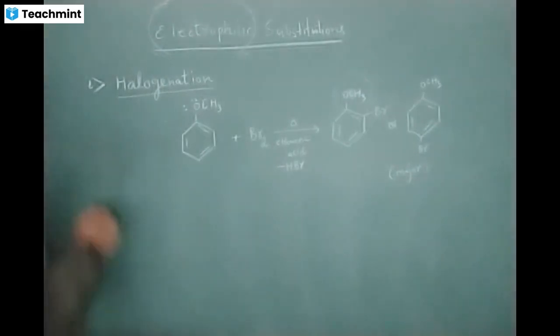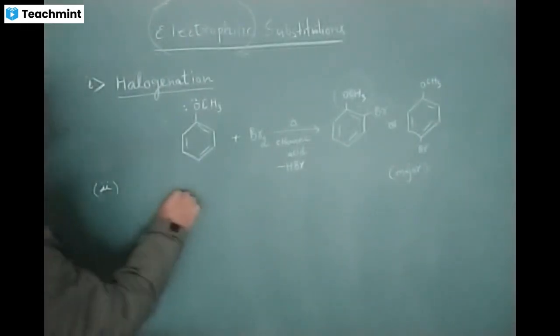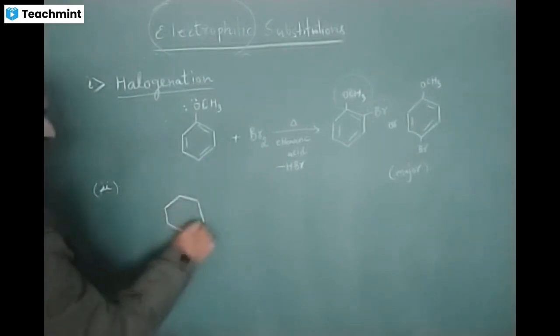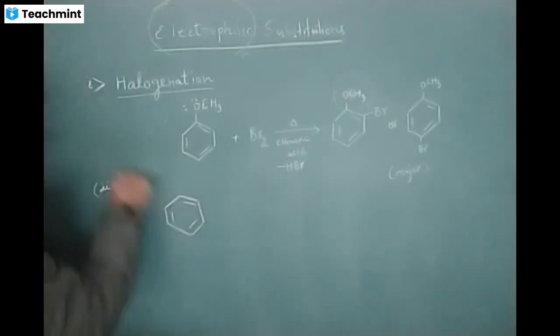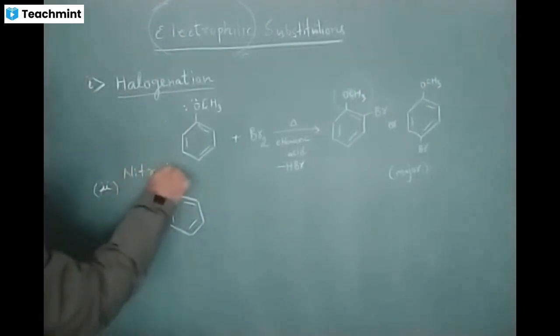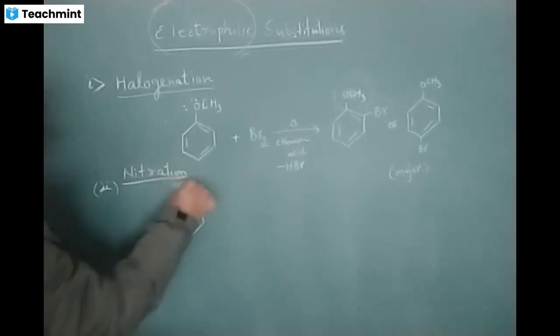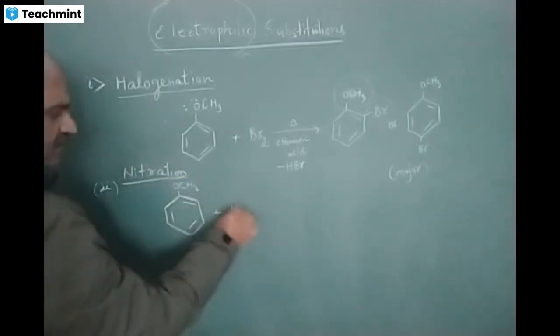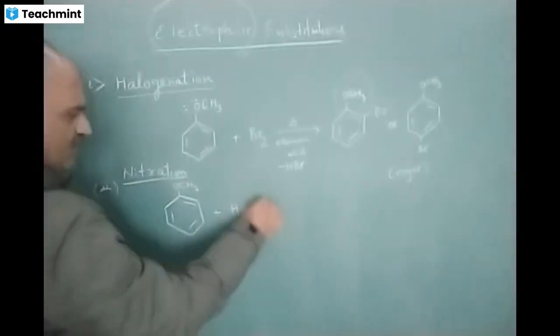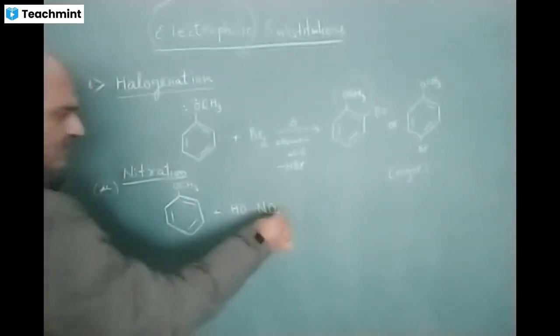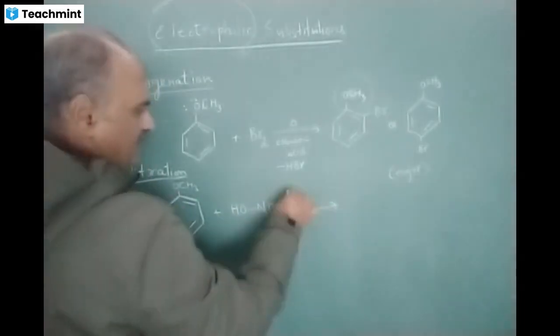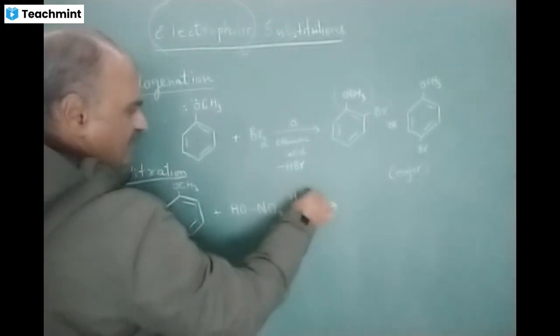Now let us take the second reaction. The second reaction is nitration. Anisole, let us treat anisole with nitric acid, HNO3, and sulfuric acid will act as catalyst.